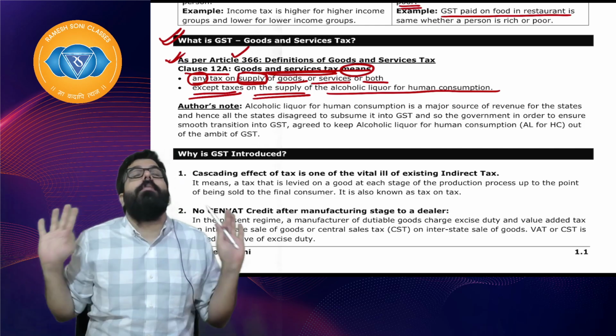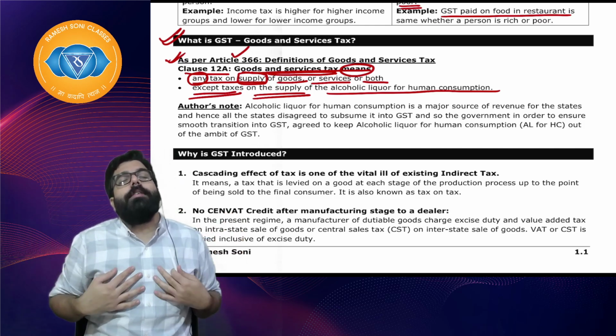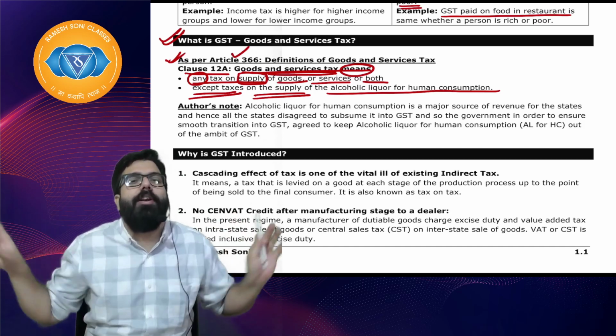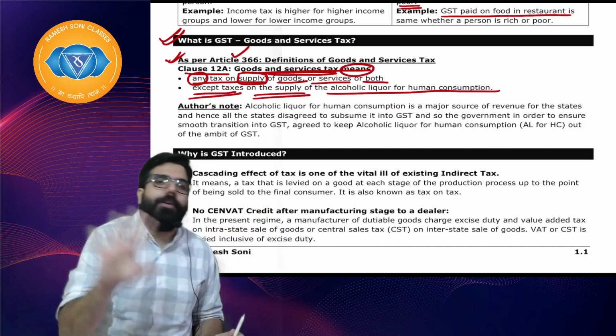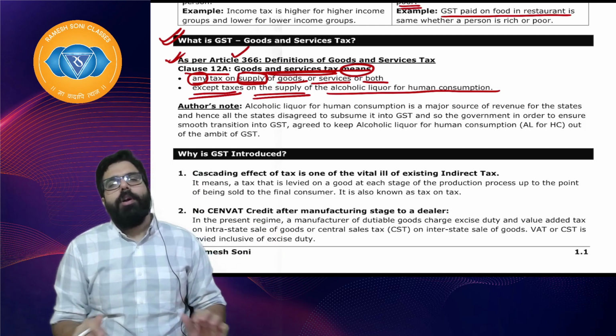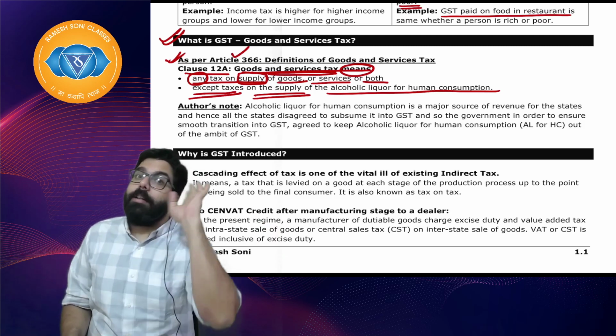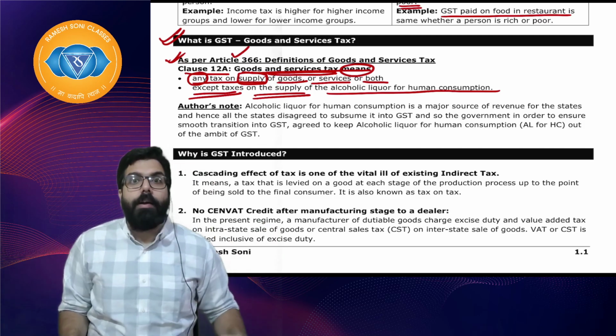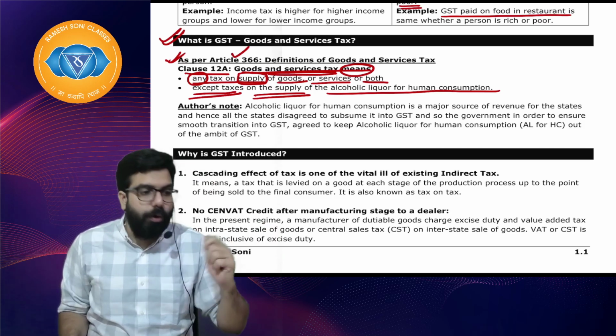So Karnataka told, for us, state excise duty and VAT on our alcoholic liquor we will not leave. We will leave everything but not this. So the central government told, okay Baba, we understand. But then the states told, we know that tomorrow you will go ahead and start charging, so how do you prove that you will not charge?